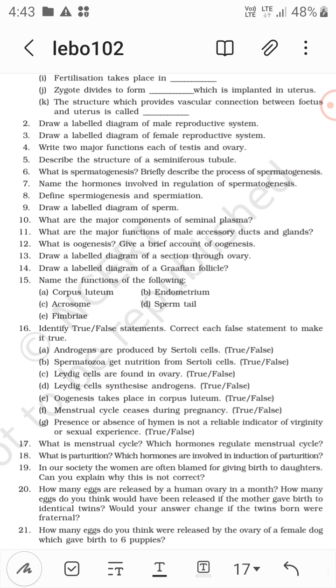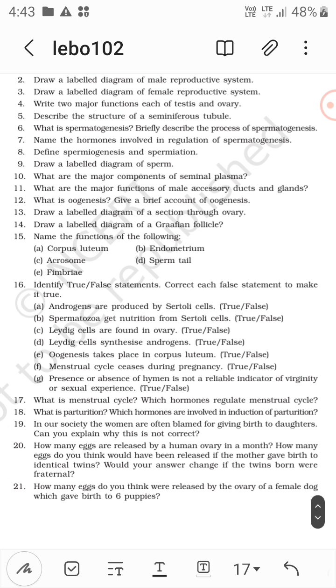How many eggs are released by a human ovary in a month? I don't know. Go and ask any girl. I never asked them. Maybe 2 or something. No, one, because in a 28-day menstrual cycle one egg is released, so one.